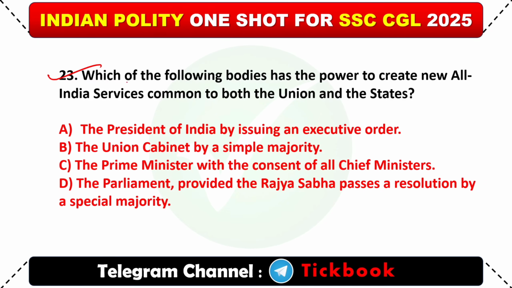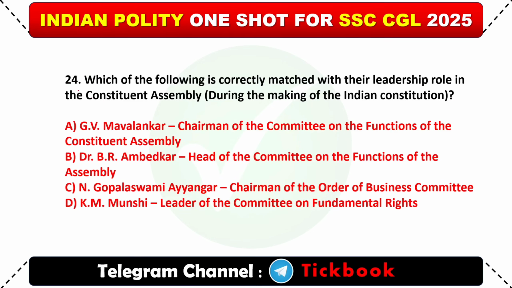Question number 23. Which of the following bodies has the power to create new all India services common to both the union and the states? Option number D, the parliament, provided the Rajya Sabha passes a resolution by a special majority. 24. Which of the following is correctly matched with their leadership role in the Constituent Assembly during the making of the Indian Constitution? Option number A, G.V. Mavalankar, Chairman of the Committee on the Functions of the Constituent Assembly.